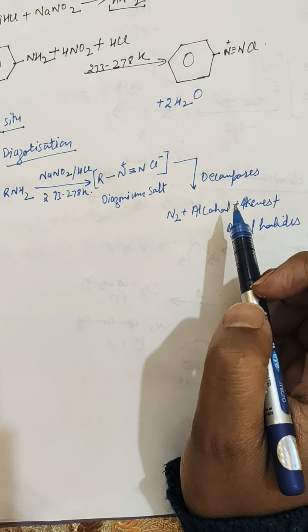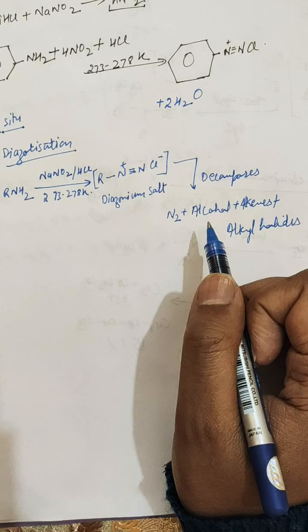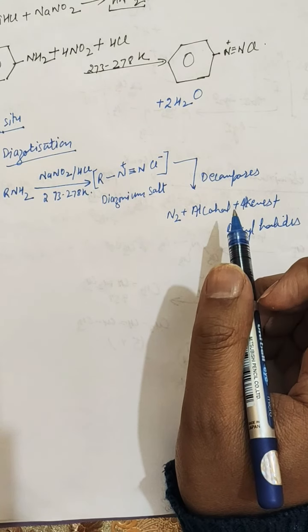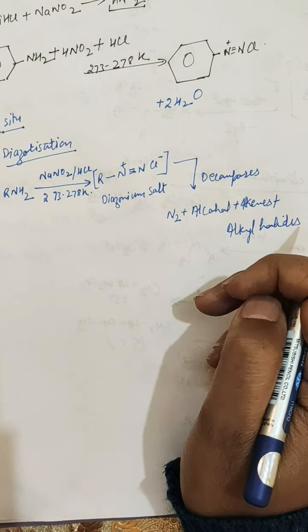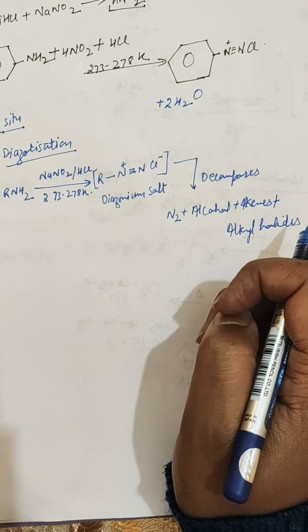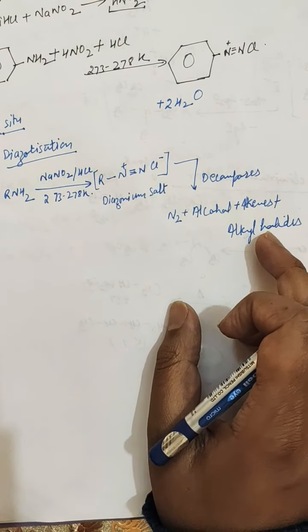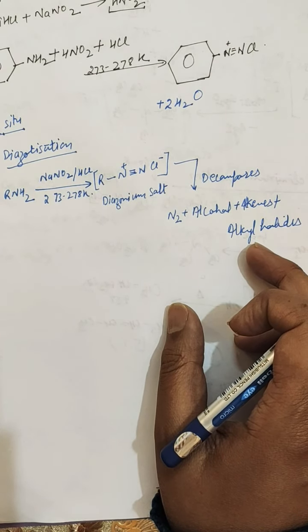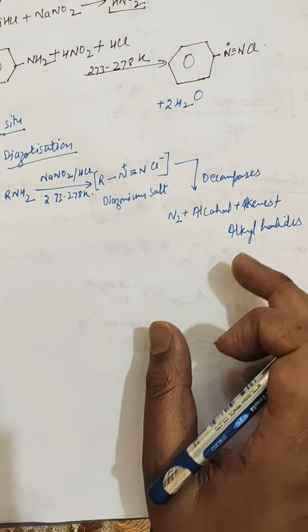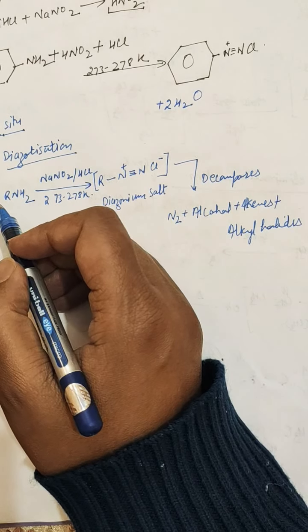The quantitative evolution of N2 in this reaction forms the basis of the Van Slyke method for estimation of primary amines, the amino group in amino acids and proteins. Since no other class of amines liberates N2 gas on treatment with nitrous acid, this reaction is used as a test for the aliphatic primary amine.